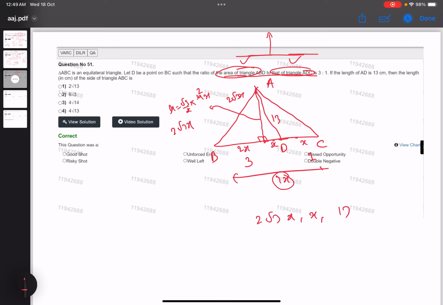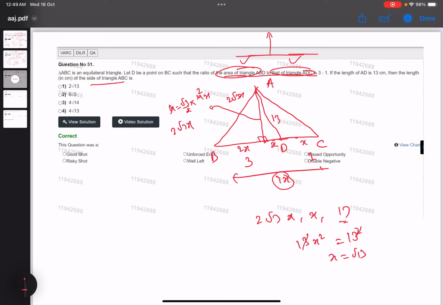So this will be 13 square, this will be 4 into 3, 12, 13x square. 13 gets cancelled. x becomes √3. Our question is the side of the triangle. Side of the triangle is, remember, 4x. So 4√13 is the answer to this question. Easy one it was. Your thought process after seeing the figure is everything I told. Coming to this one, this is also a good one.